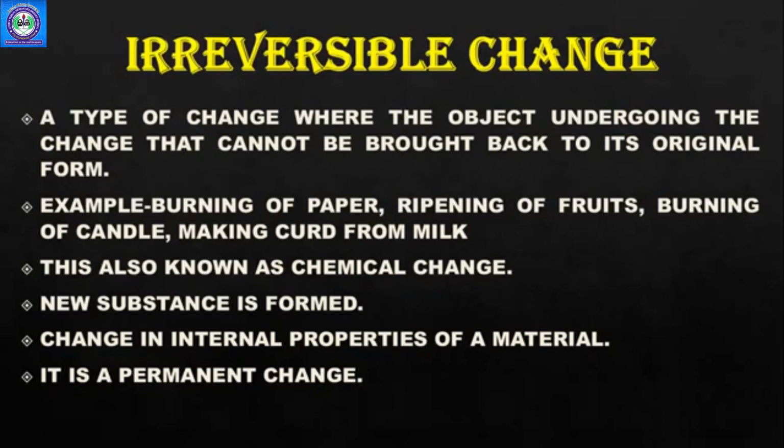Okay, this is also known as chemical change क्योंकि यहाँ पे बहुत बड़े changes आ रहे हैं. That means it is a permanent change. So it is a chemical change also. A new substance is formed. As you can see, when you burn a paper, you will get ash. Ash is a new substance. Then there is a change in the internal property of a material. Externally नहीं, internal property भी change हो जाती है. For example, अगर आप पेपर को बर्न करते हैं तो एश की प्रॉपर्टी और पेपर की प्रॉपर्टी दोनों डिफरेंट है, राइट? So that means the internal properties also change, right?